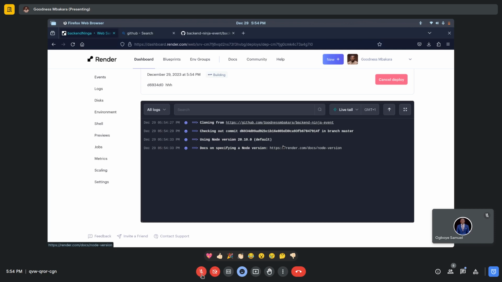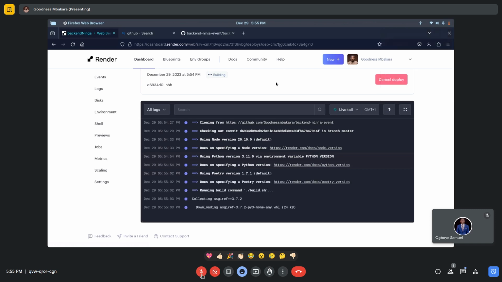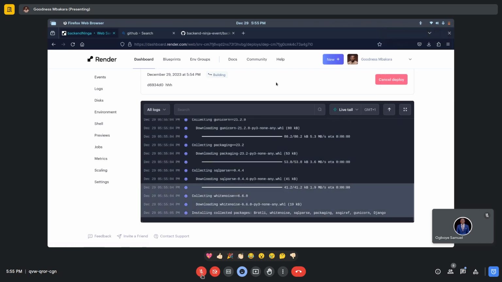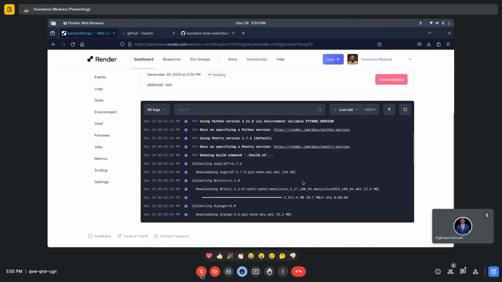So now it may actually be slow to build because of course we're using a free version. So they are telling us, hey, you have a lot of limitations on top of that. I think we are almost done. So now our build command, remember our build command says install requirement.txt.